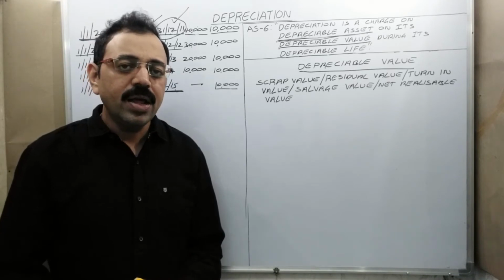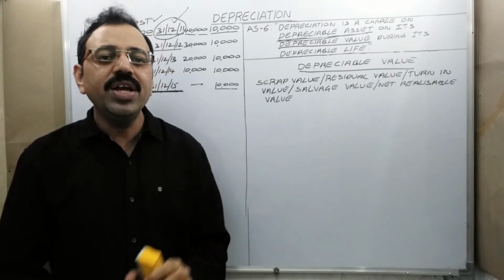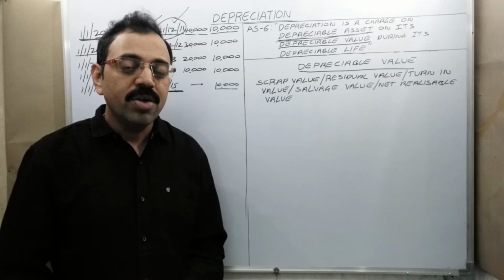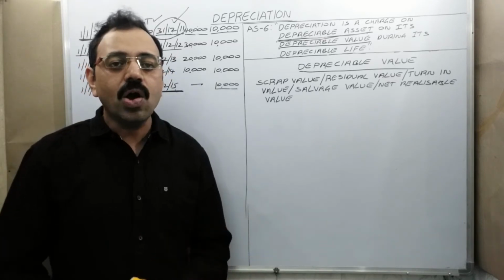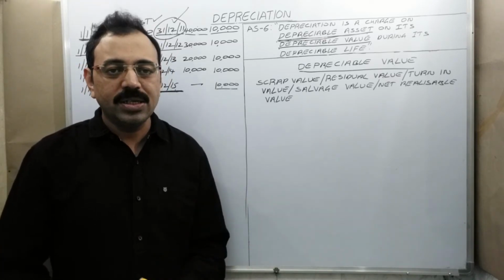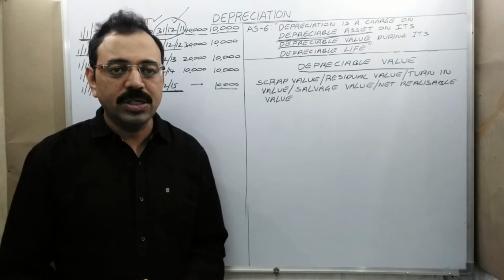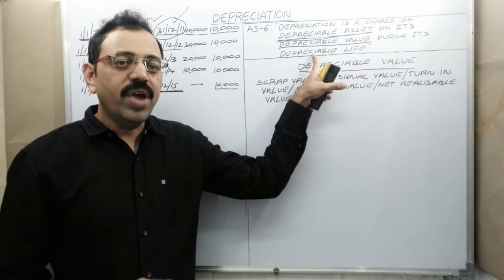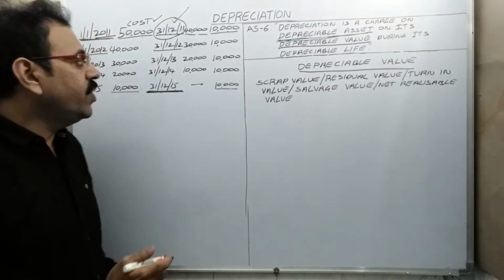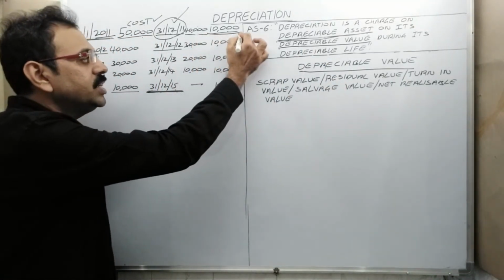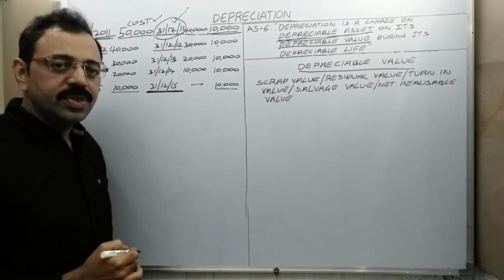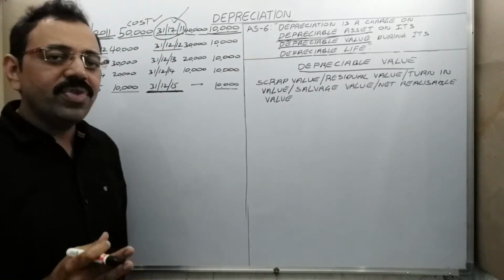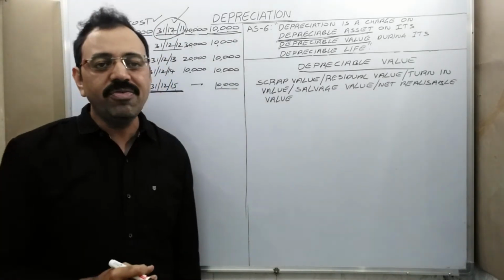We can say that the life of the car is 15 years, or we can say that the life of the car is 5 lakh kilometers. In any way we can express. So when we calculate the depreciation on that day, the life of the asset figure is also an estimated figure.